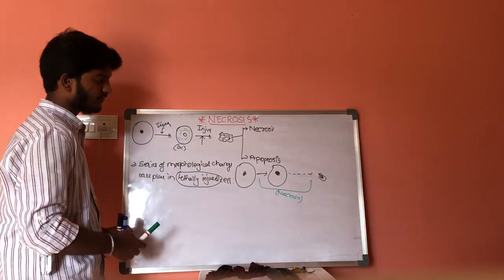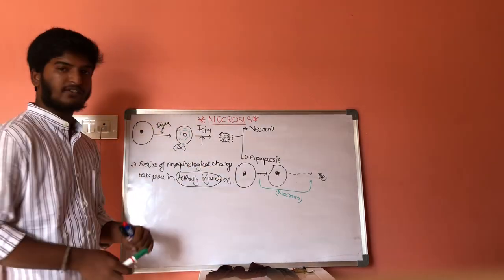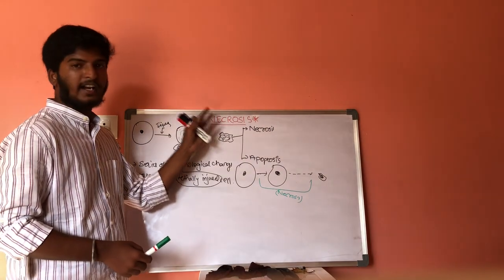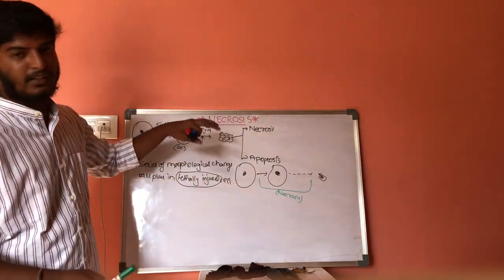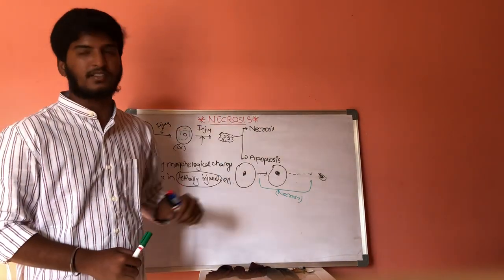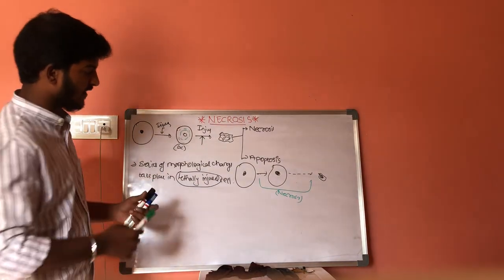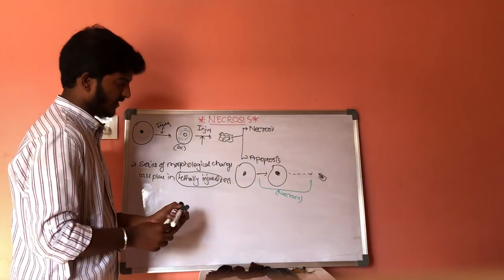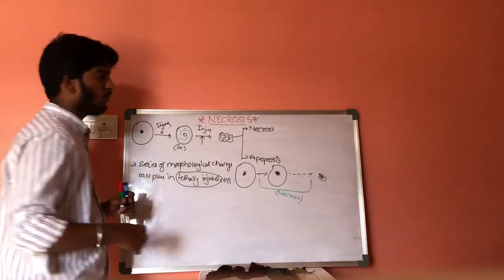And what are the conditions which result in necrosis? Let us consider a glucose molecule.